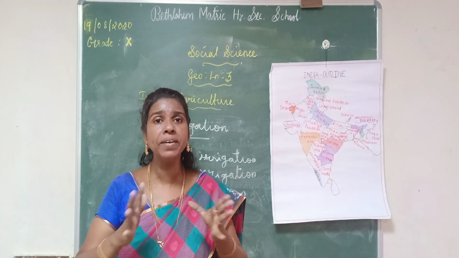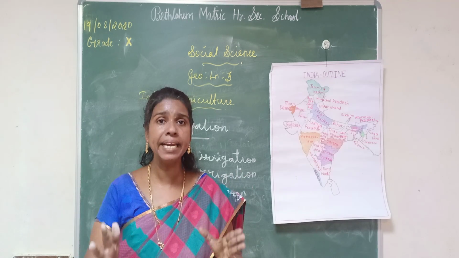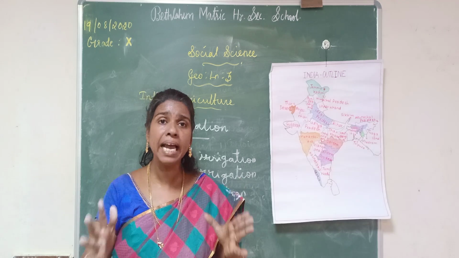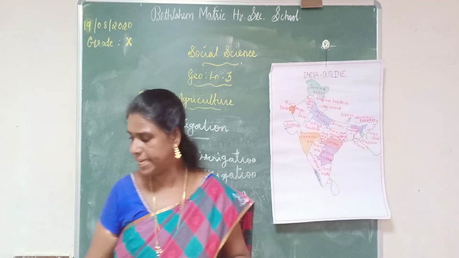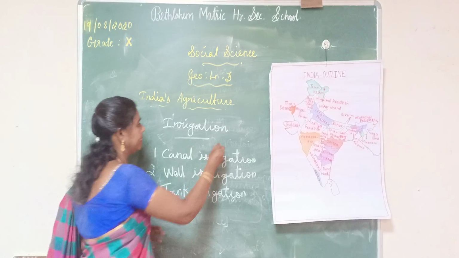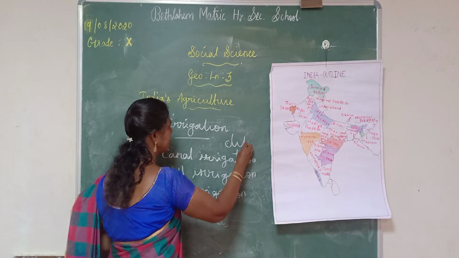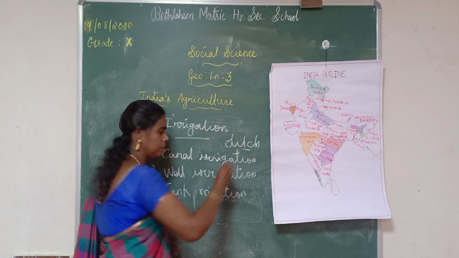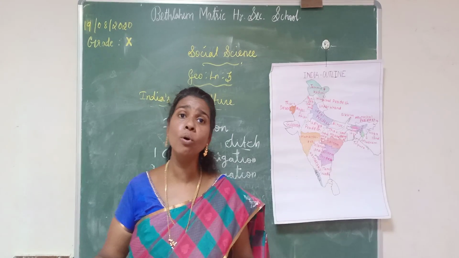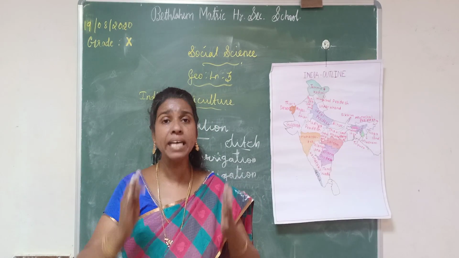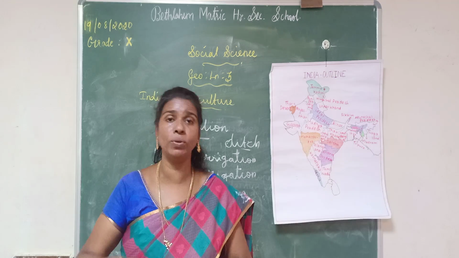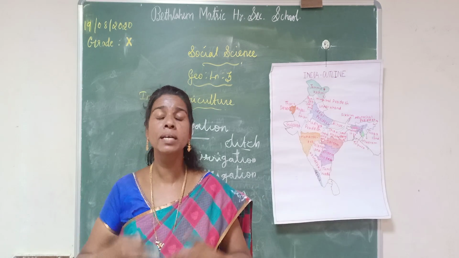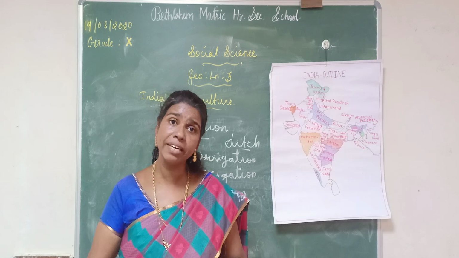The main waterways are canal, channel, ditch. Ditch, D-I-T-C-H, ditch. Ditch means a long narrow hole that has been dug in the ground.